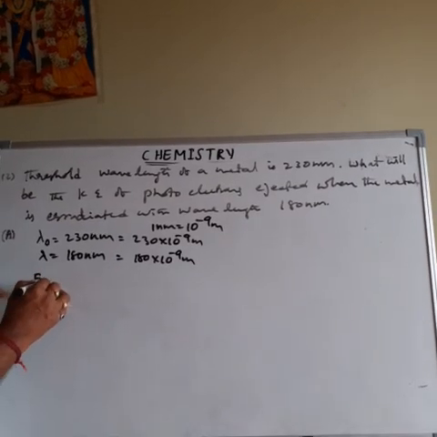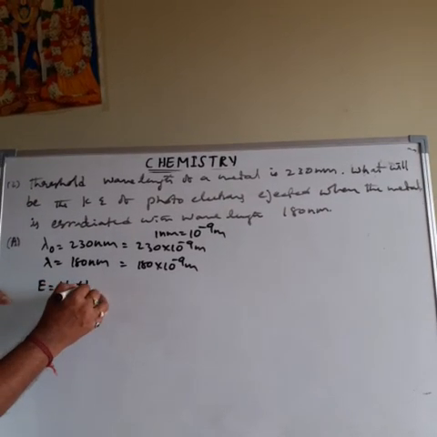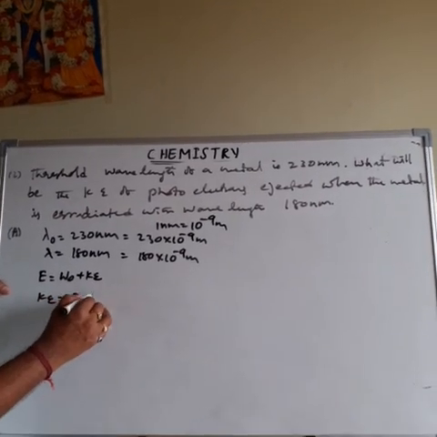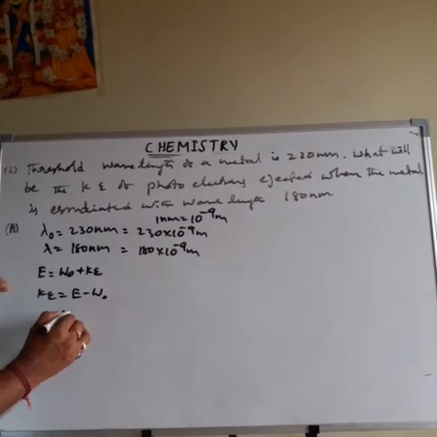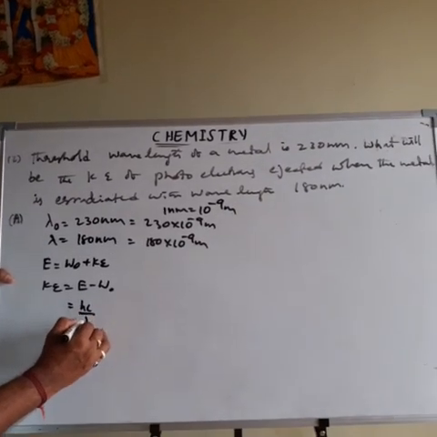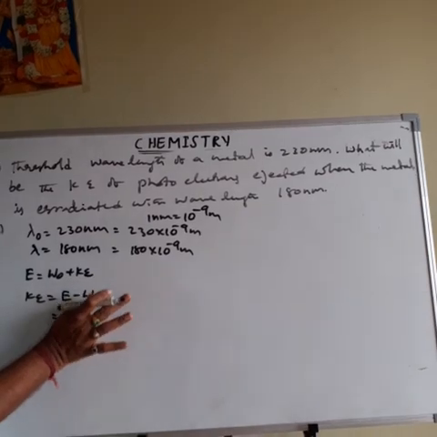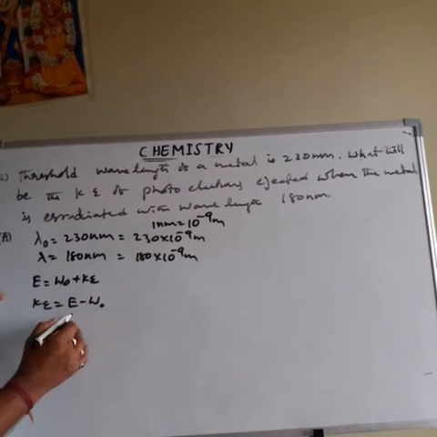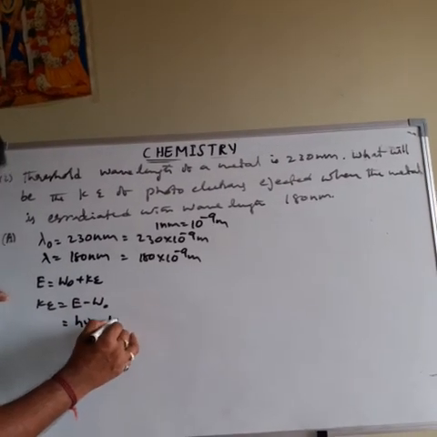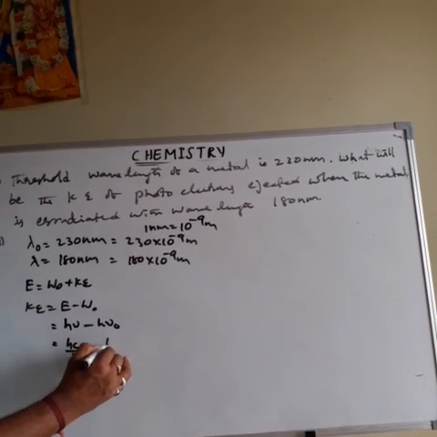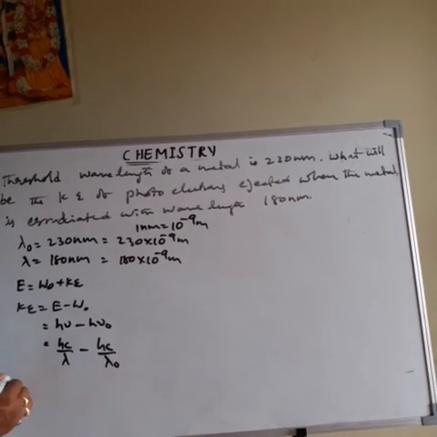I told already the formula: E is equal to W naught plus KE. KE is equal to E minus W naught. E means h nu, h nu minus h nu naught. h nu means hc by lambda minus hc by lambda naught.